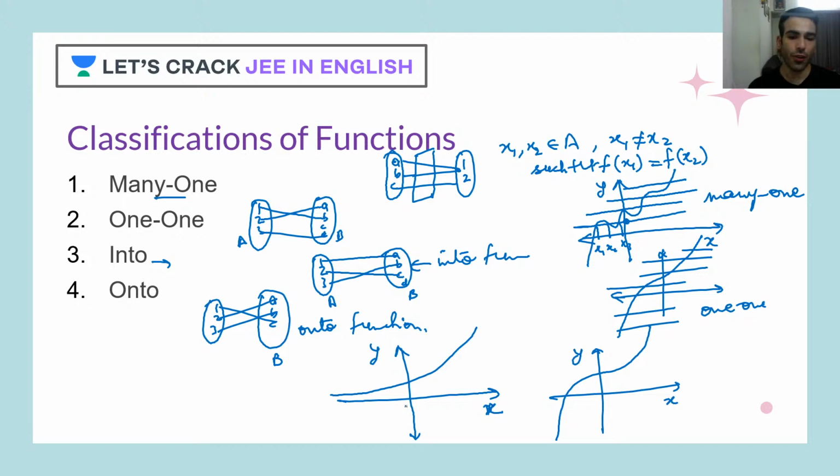When we don't have pre-image for negative values of y, that means this function will be into. Whereas here, every single value of the codomain has got some pre-image, so in that case this will be an onto function.